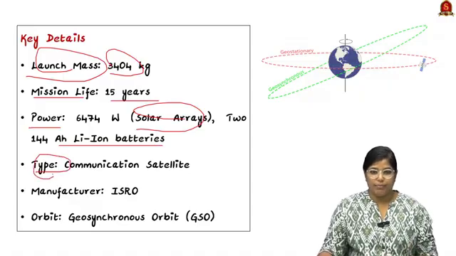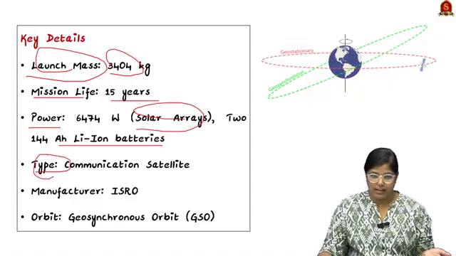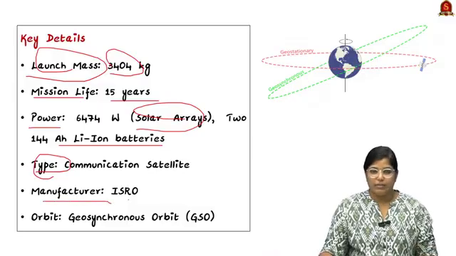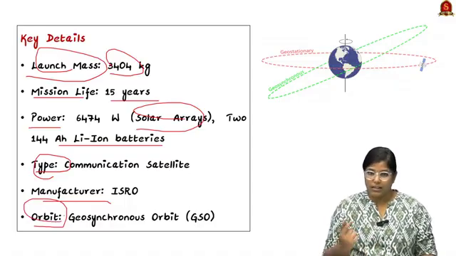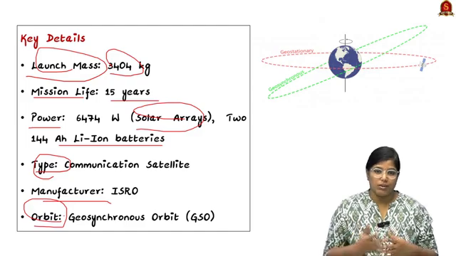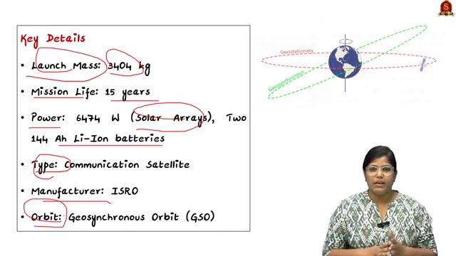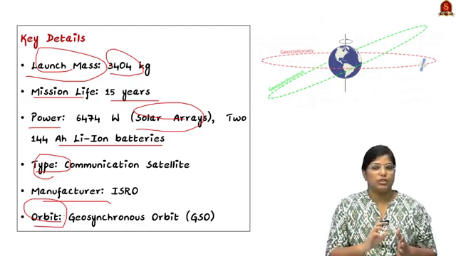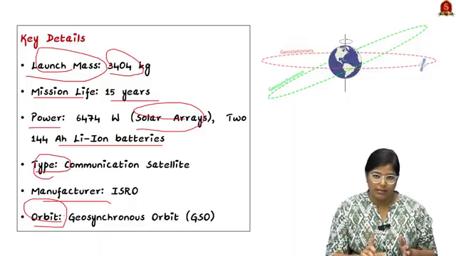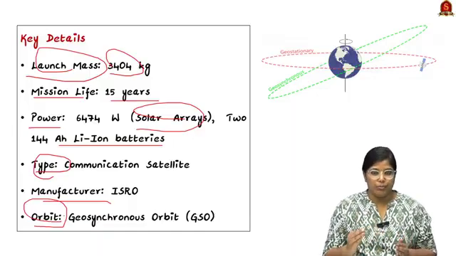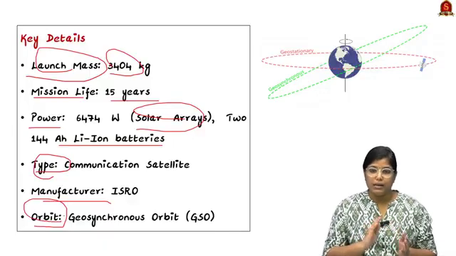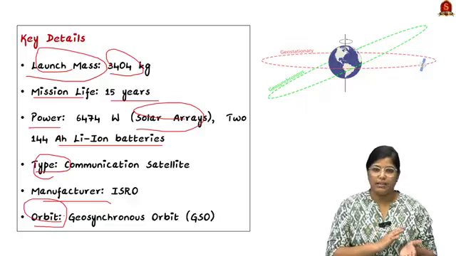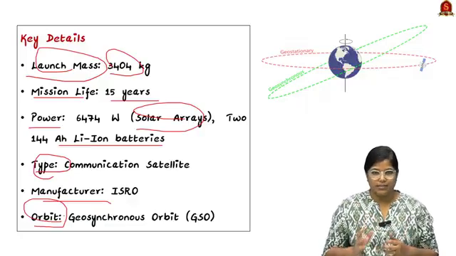And when we talk about the type, it is a communication satellite, as I said earlier, and it is manufactured by ISRO indigenously. And the orbit in which this particular satellite revolves is geosynchronous orbit. So what is this geosynchronous orbit? It syncs with the rotation of the Earth. So if Earth is taking 23 hours and a few minutes, this satellite will align with that time taken by the Earth to rotate itself.